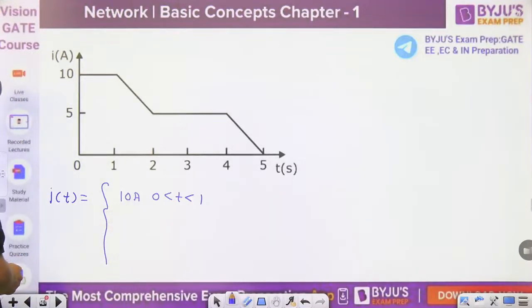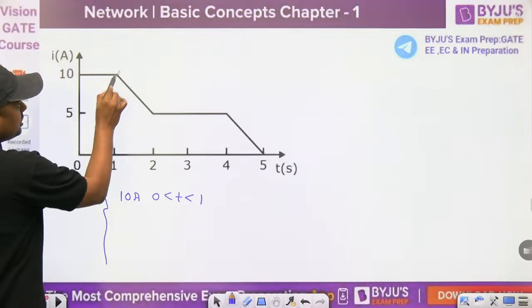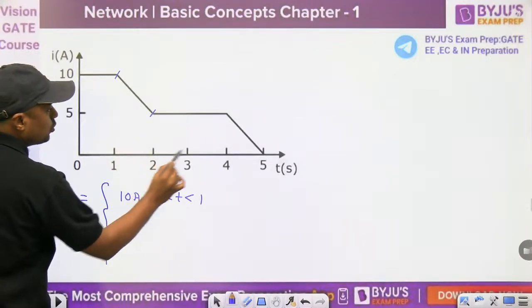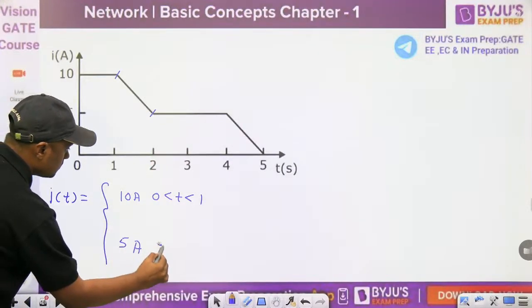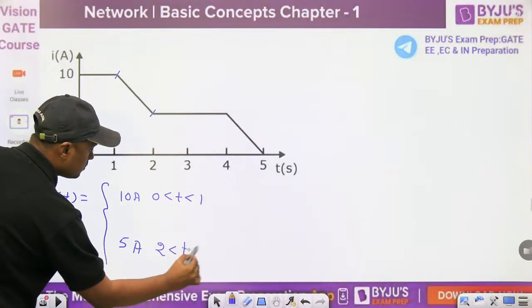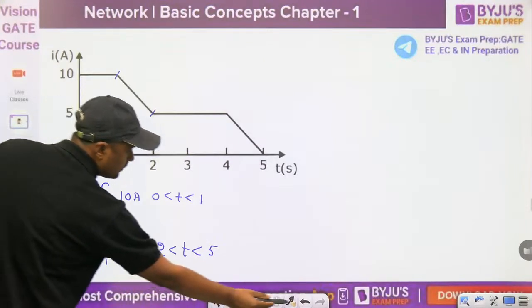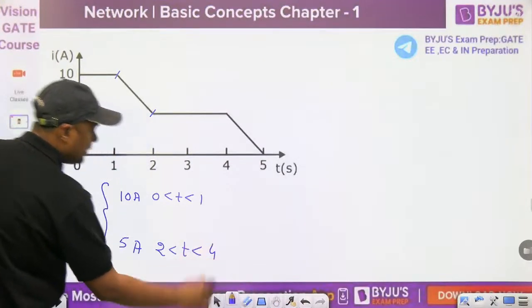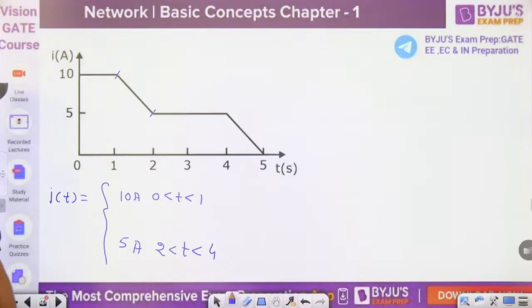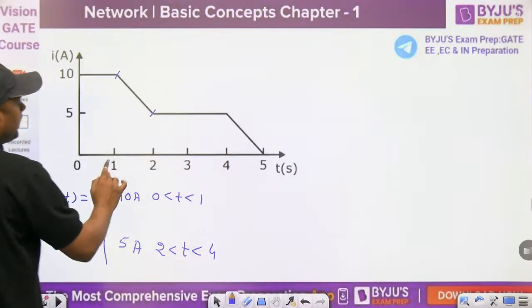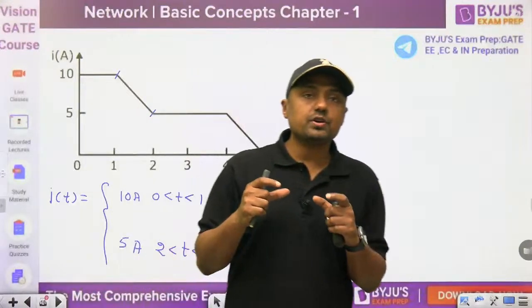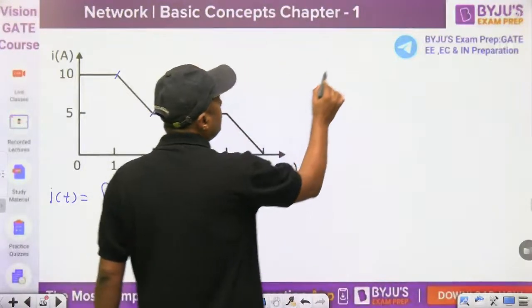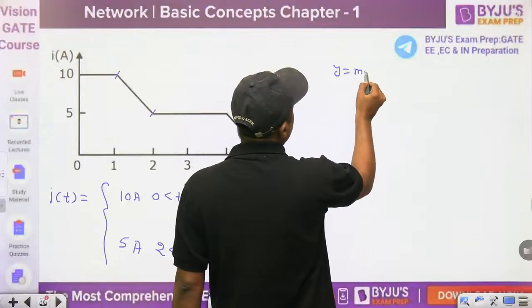Now what is the current from this point to this point? From 2 to 4, you can say, sir, it is 5. Now what is the current from 4 to 5 and 1 to 2? If you want to write this equation, what is the equation of the line? y is equal to mx plus c.